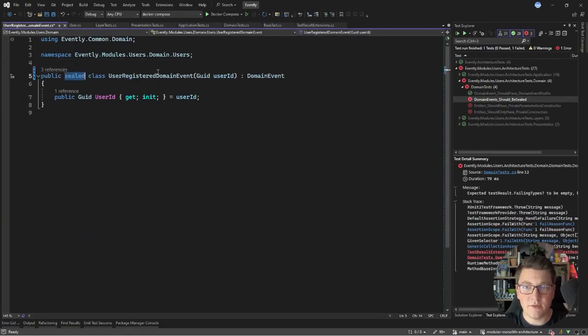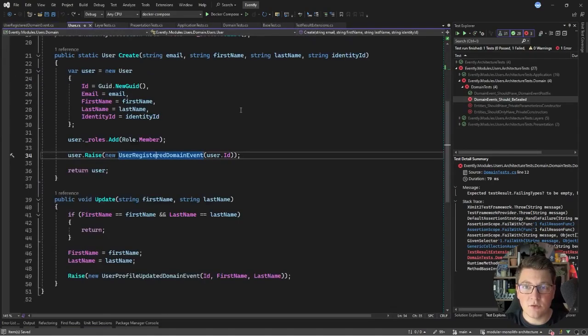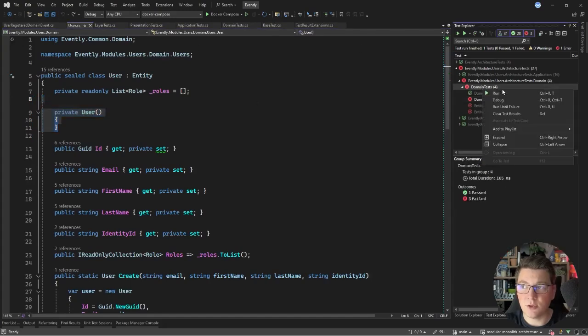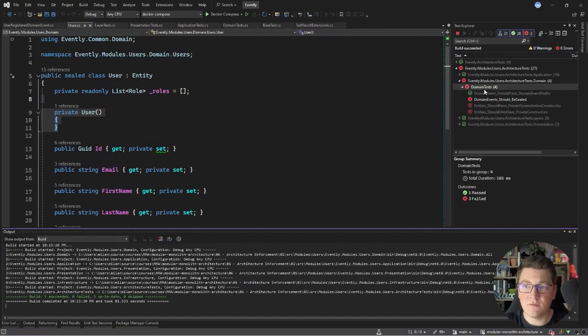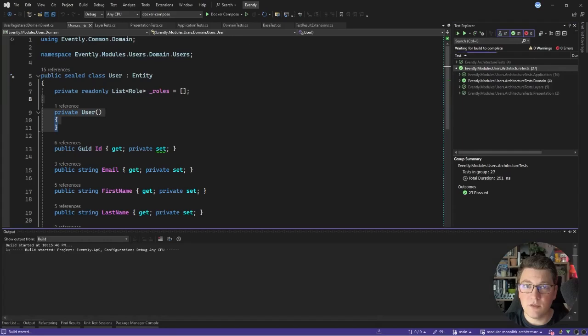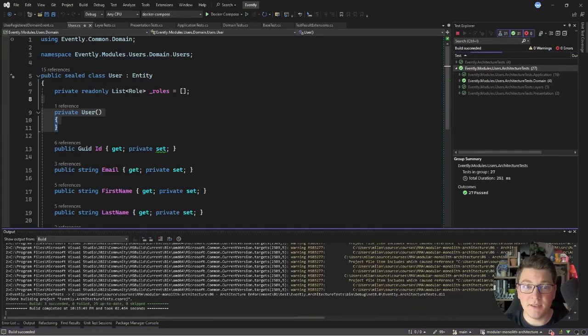So let's go ahead and fix our test case, and let's also fix the user by introducing back the private parameterless constructor, and let's rerun all of the tests for our domain layer. And you can see that all of our domain tests are passing, as well as all of the architecture tests that we defined in the solution.